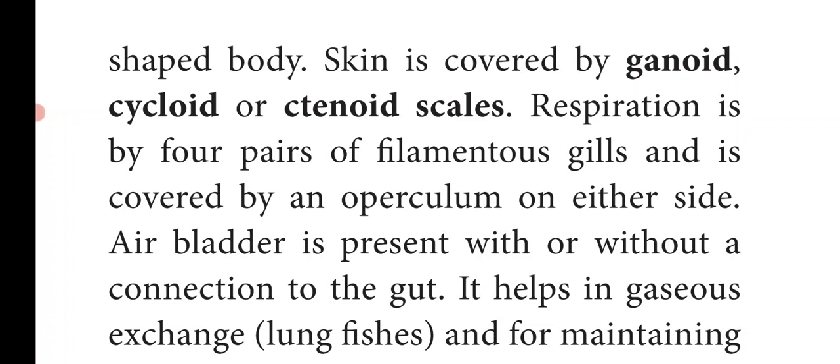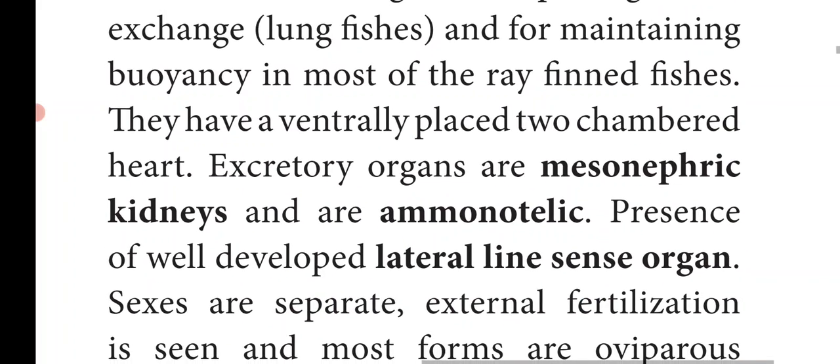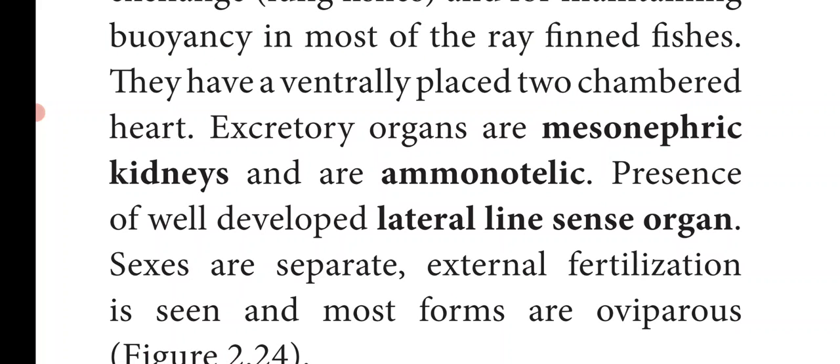The air bladder mainly helps in gaseous exchange and for maintaining buoyancy, that is, to float in water, in most of the ray fin fishes. And they have a ventrally placed 2-chambered heart. Excretory organs are mesonephric kidneys, made up of mesonephric tubules, and are ammonotelic.